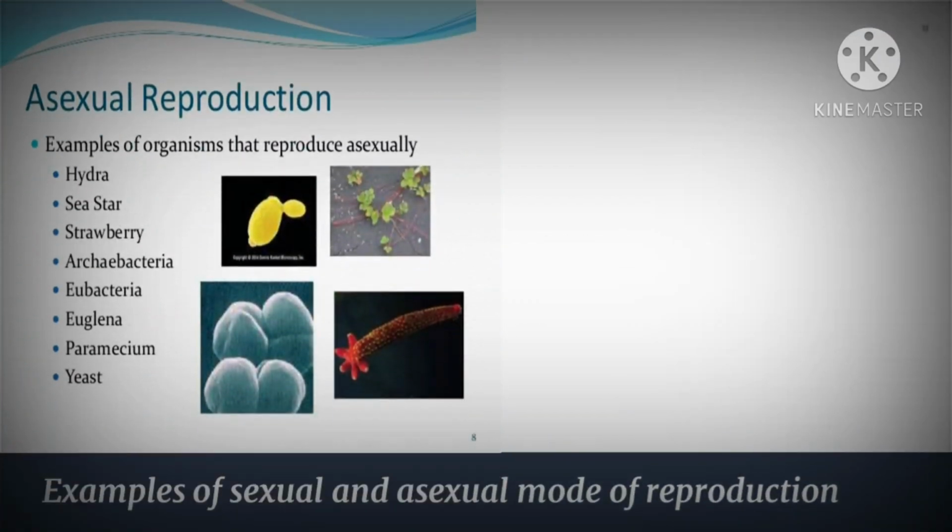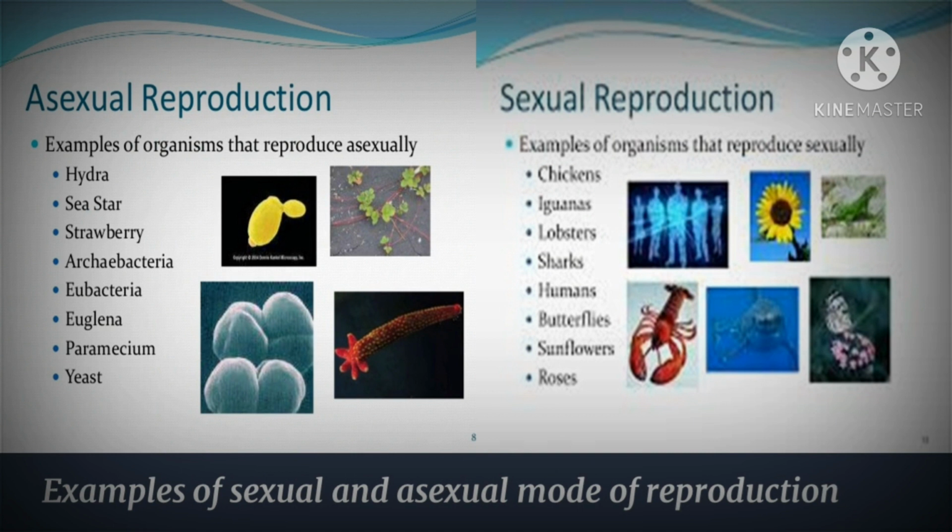Examples of asexual reproduction are hydra, sea star, strawberry, archaebacteria, eubacteria, euglena, paramecium, and yeast. While the examples of sexual reproduction are chickens, lobsters, sharks, humans, butterflies, and many other animals.